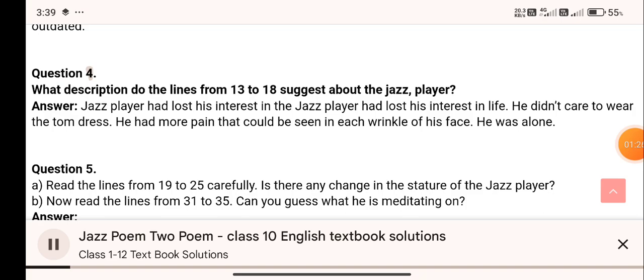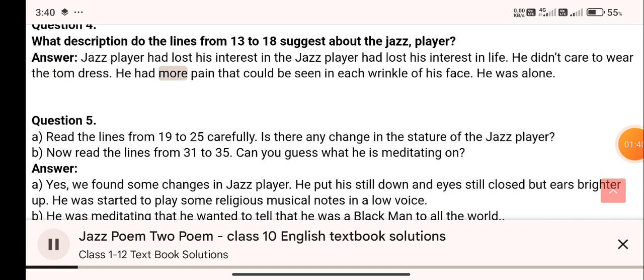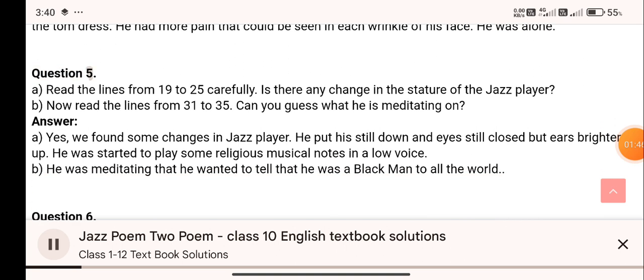Question 4. What description do the lines from 13 to 18 suggest about the jazz player? Answer. Jazz player had lost his interest in life. He didn't care to wear the torn dress. He had more pain that could be seen in each wrinkle of his face. He was alone.